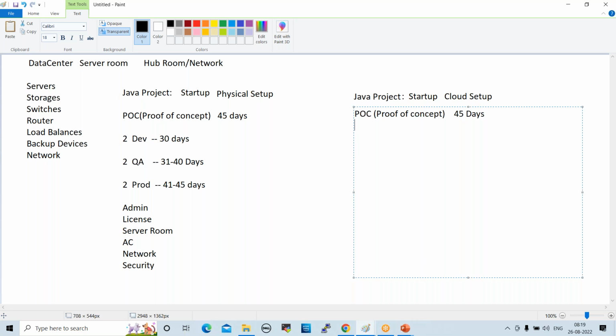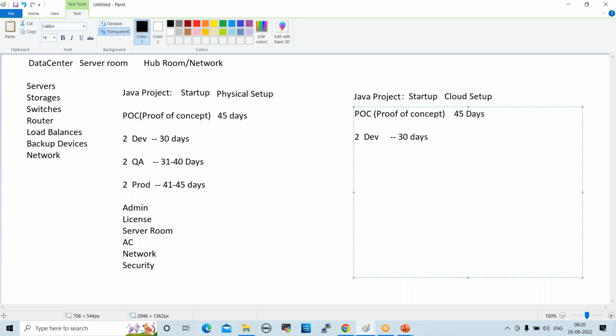So in cloud, whenever we need servers, they will be available within 1 minute. Not only one server, 100 or 1000 servers can be created within 1 minute. All 6 servers don't need to be created at a time. First we can create 2 servers for the development environment, for the first 30 days.